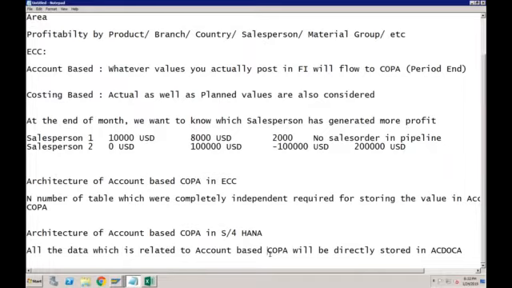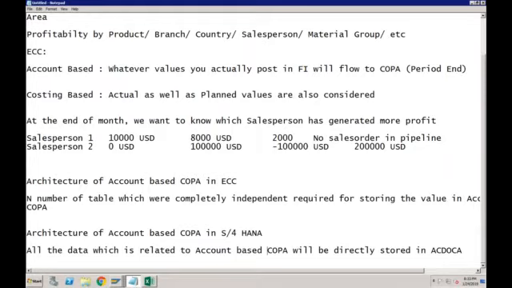Costing-based COPA will get the values of actual as well as plan, and that is the reason we are not telling customers to stop using costing-based COPA and use account-based COPA, because account-based COPA cannot replace costing-based COPA completely.